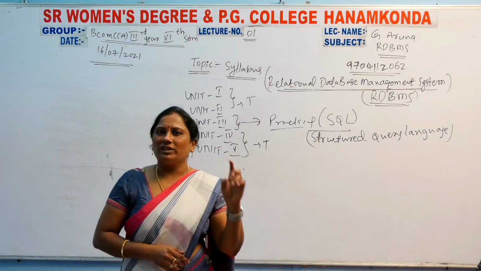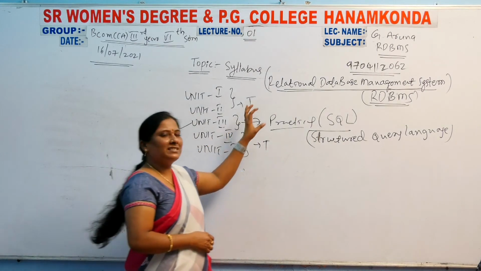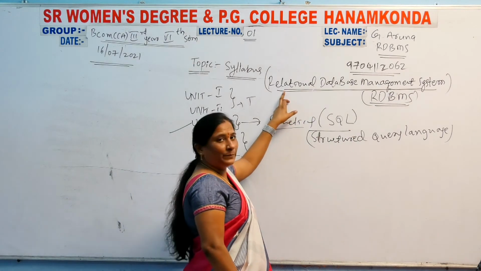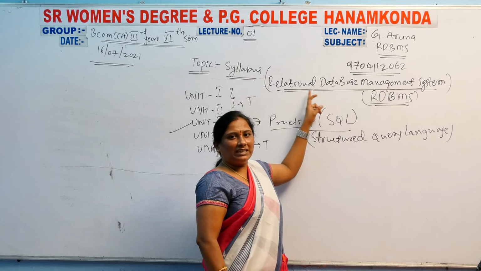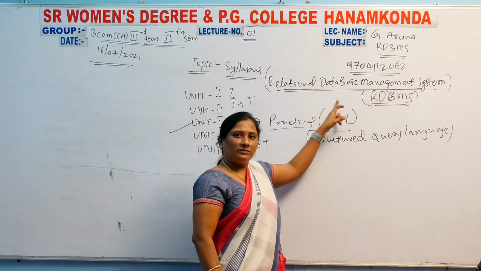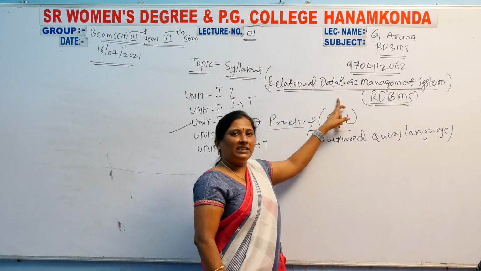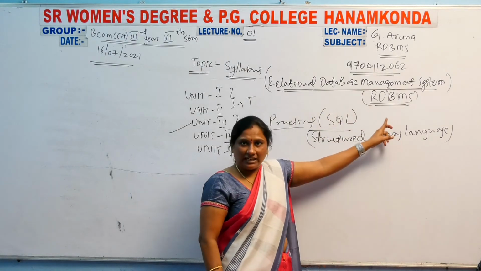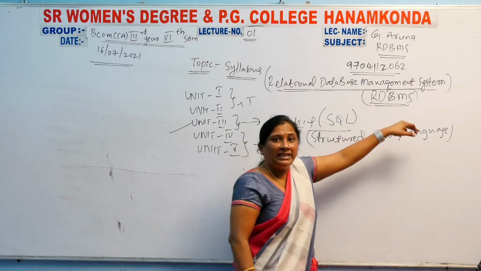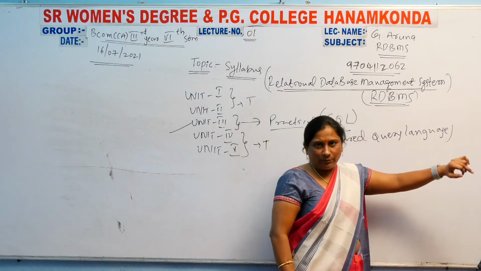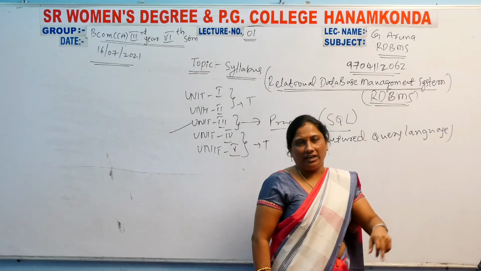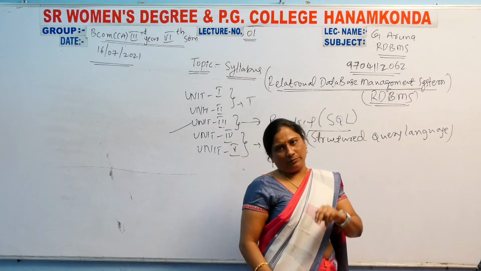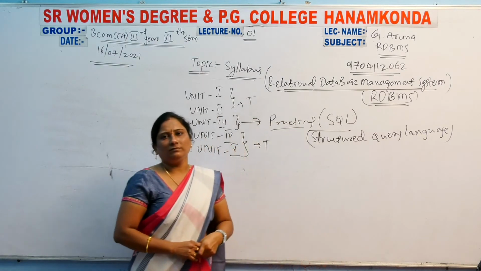So, the total definition of the RDBMS subject: to communicate the relation between one database and another database, and to maintain more than one database in a systematic way, that is called a relational database management system.